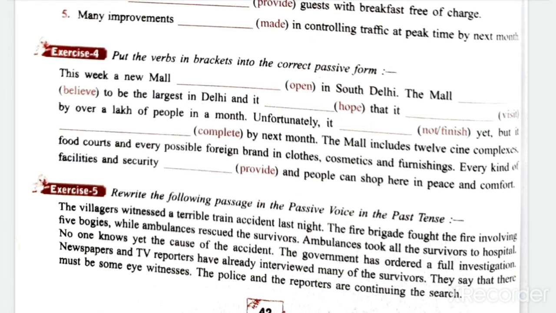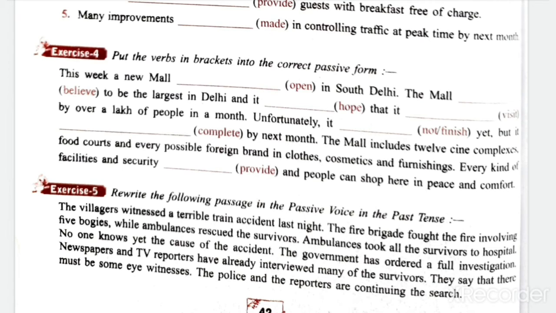Unfortunately, then yet is given. So present perfect tense. Unfortunately, it has not been finished yet. But it will be completed by next month.